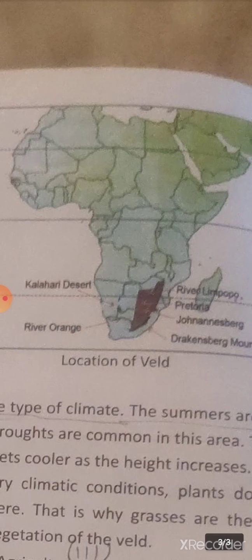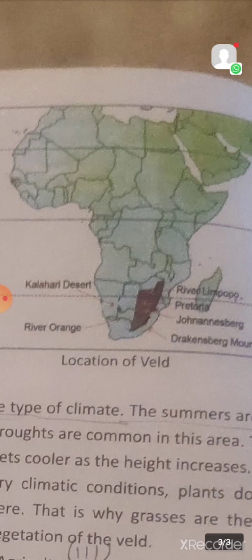This area is also referred to as high veld because this area is located on the plateau surface. It is located at a higher altitude, and therefore it is known as high veld.